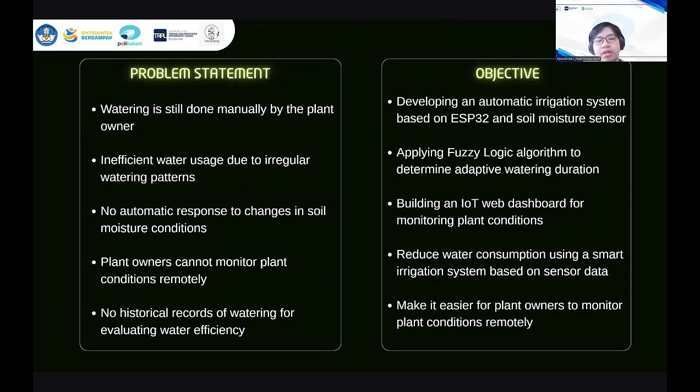What is the objective? Developing an automatic irrigation system based on ESP32 and soil moisture, then applying a fuzzy logic algorithm to determine watering. Then we build an IoT web dashboard for monitoring plant condition. Then we reduce water consumption using smart irrigation. And the last is to make it easier for plant owners to monitor plant condition remotely.